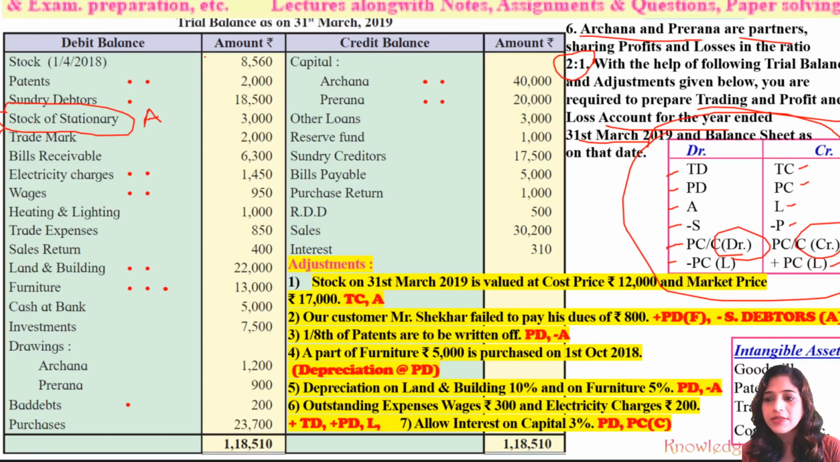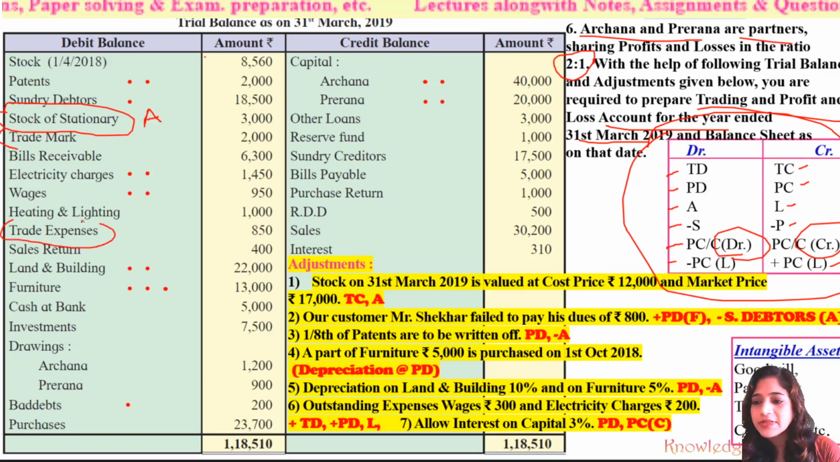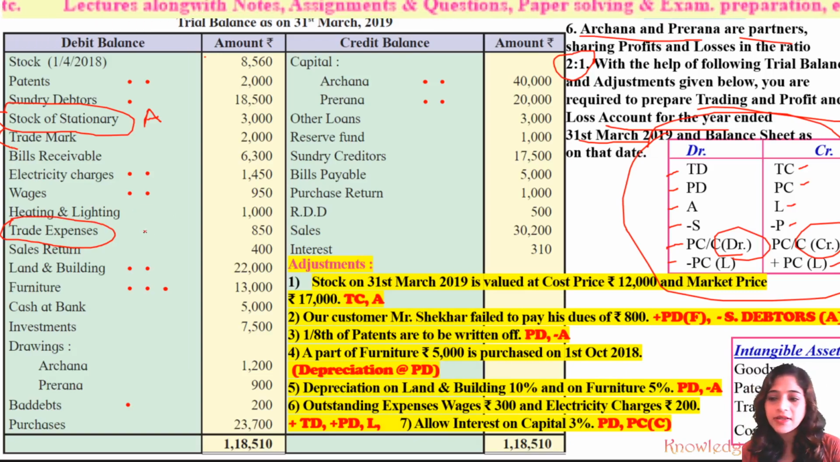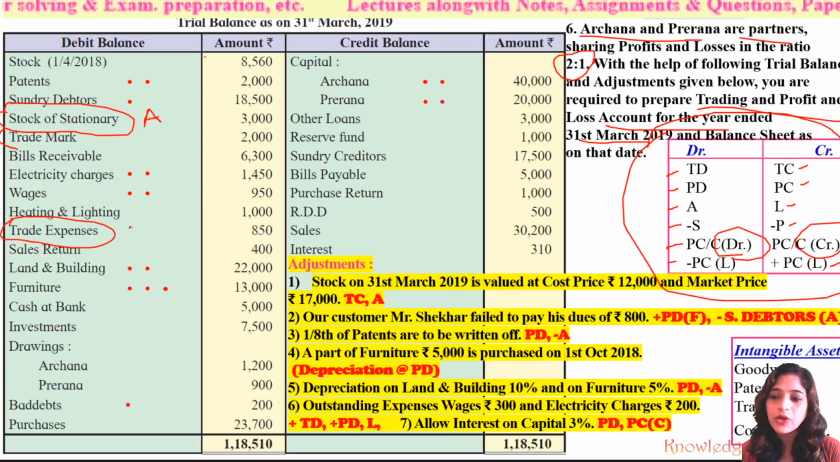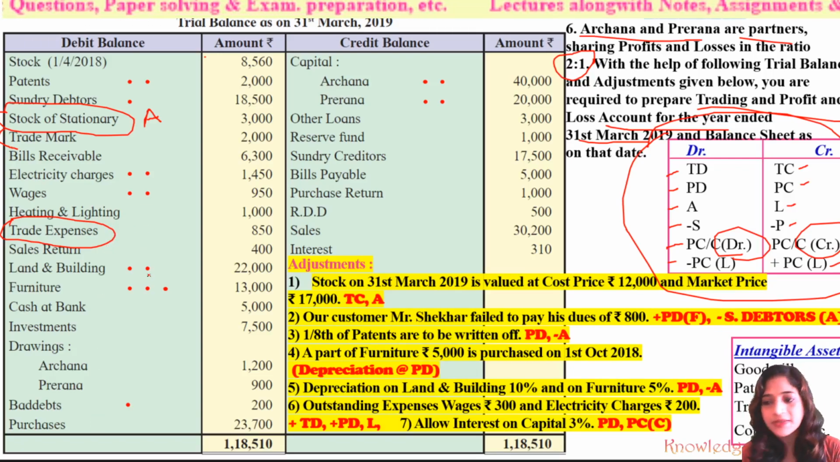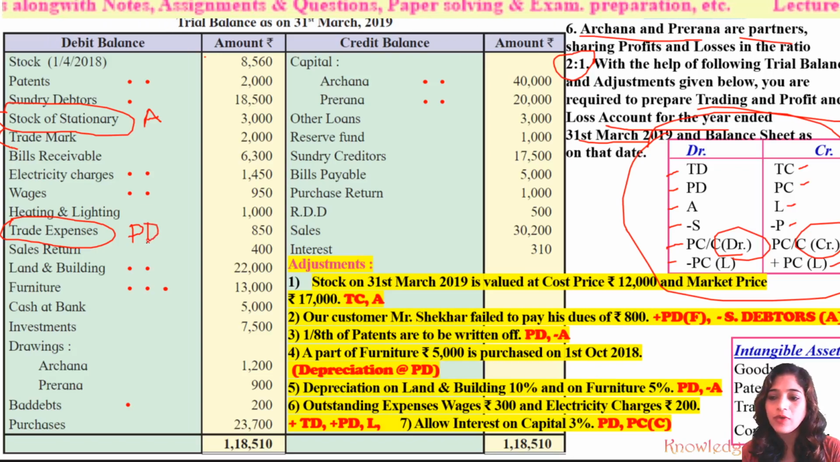And trade expenses are given here. See, what is the rule for trade expenses? If trade expenses are given and at the same time general expenses, miscellaneous expenses, administrative expenses or other expenses have been given, then trade expenses should be recorded to the trading account debit side. But if none of such items like general expenses or miscellaneous expenses are given, and only trade expenses are there in the trial balance, then they should be recorded to the profit and loss account debit side.